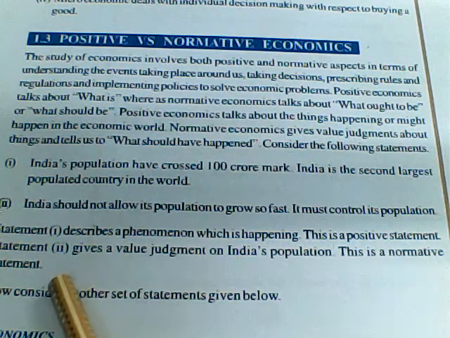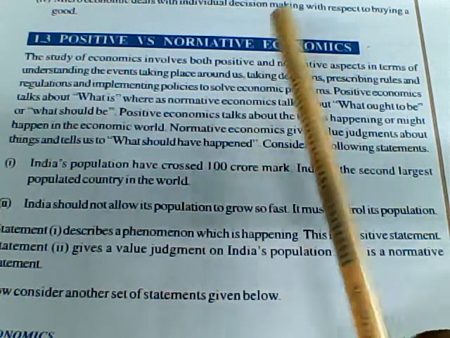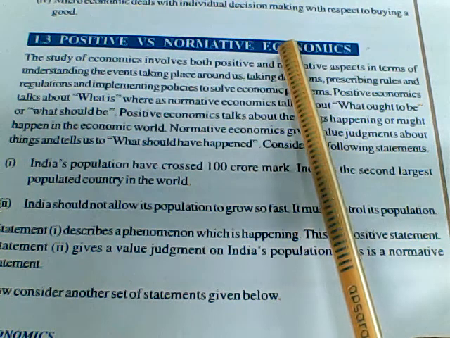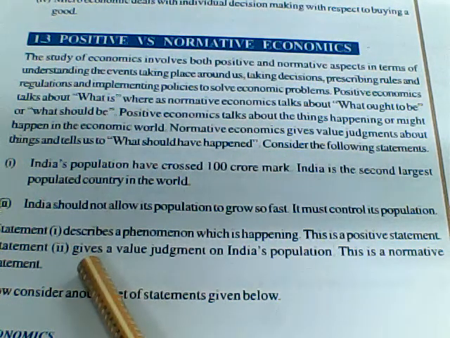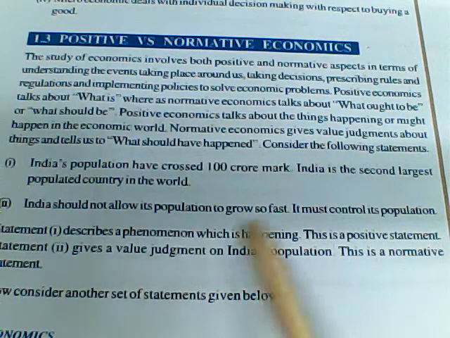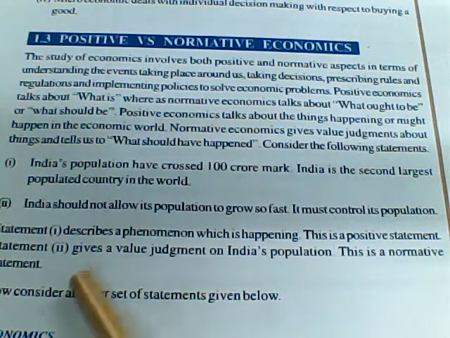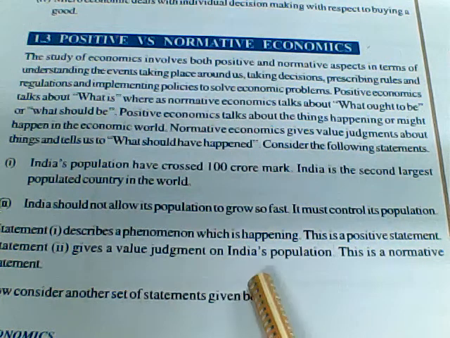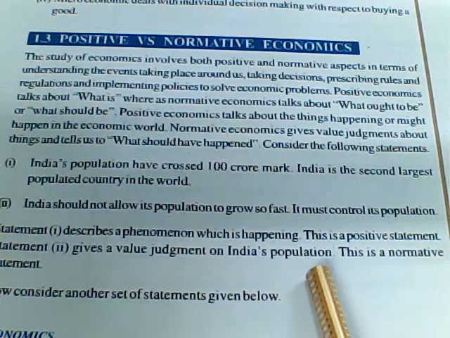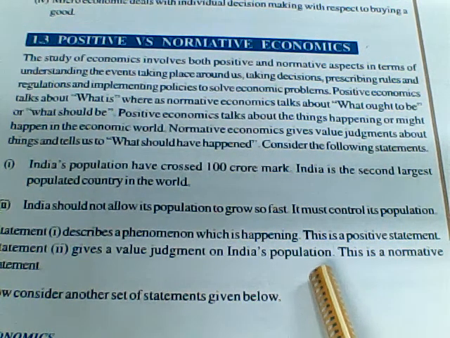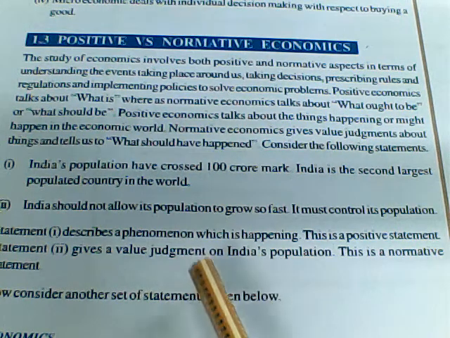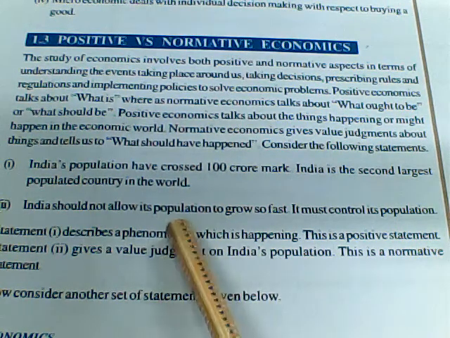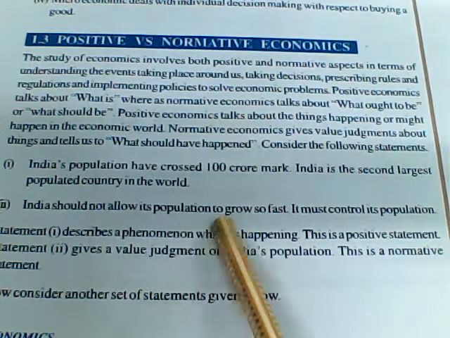This is a normative statement. Normative statement in the sense of what can be, what should have happened and what they have to do. So it says that we should not allow the population to grow so fast. So we need to give a value judgment on India's population. So we need to decide, or we need to see what we have to do, what steps we have to take to control the growth of population.